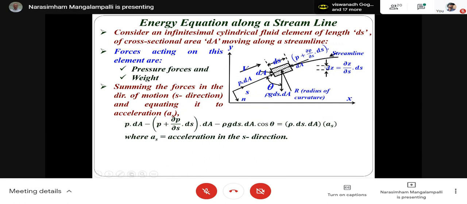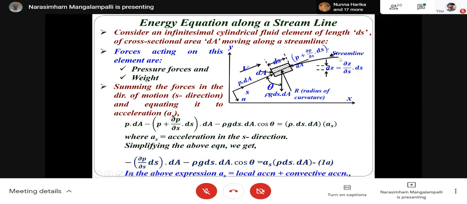The total force is acting on this element in the direction of the streamline. The force on this surface is P dA and the force on this surface is P plus dou P by dou S into ds into dA. So this force is acting in this direction and this force is acting opposite. When we consider this as the positive direction of S, the force is P dA minus this. In addition to this, you will have a vertical component of weight, rho g ds dA.